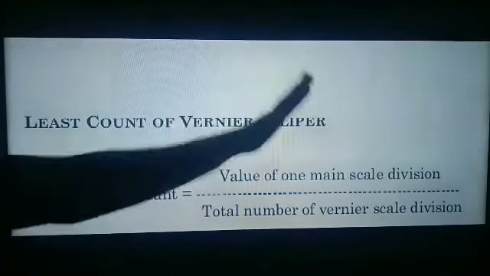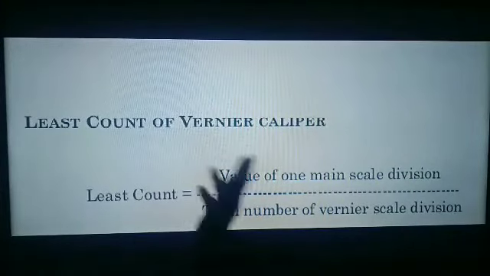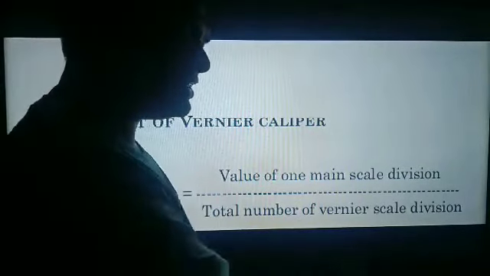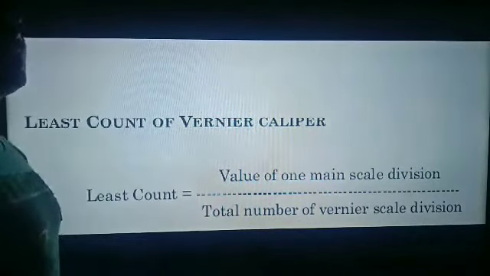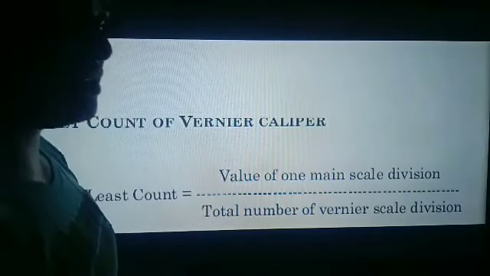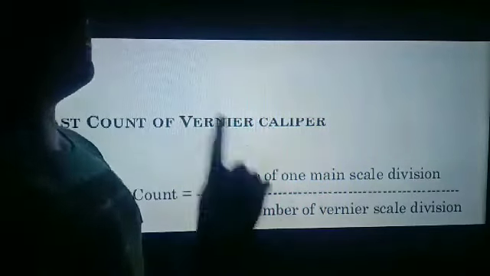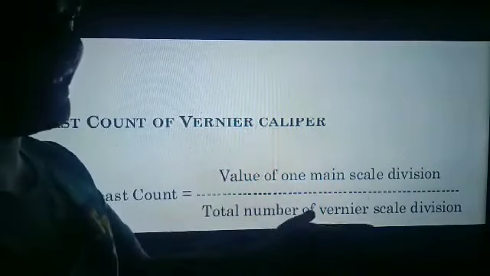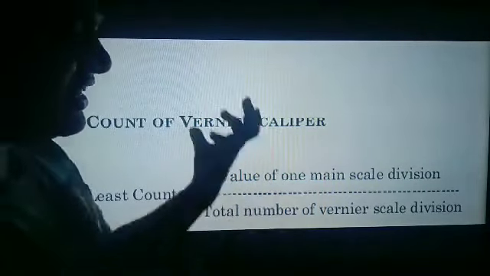Now another topic is the least count of the vernier calipers. What is the formula? The least count of the vernier caliper is equal to the value of one division on the main scale divided by the total number of divisions on the vernier scale. One division on the main scale is equal to 1 mm or 0.1 centimeter.